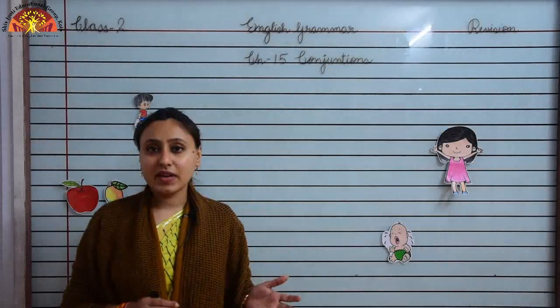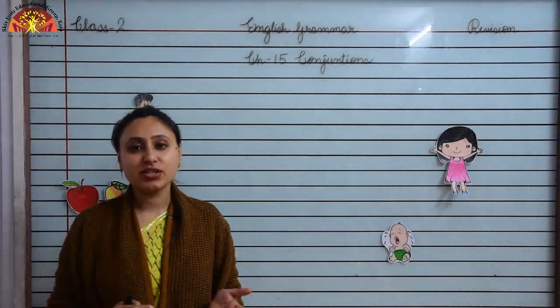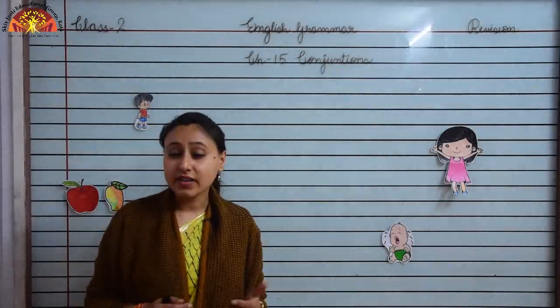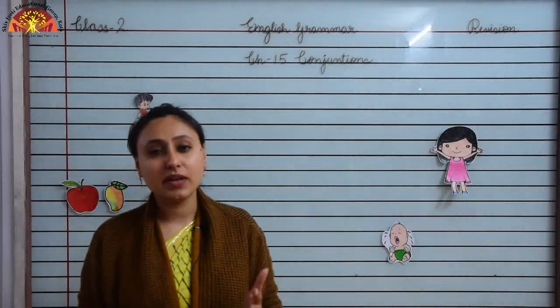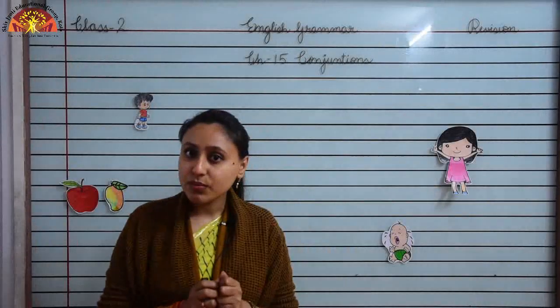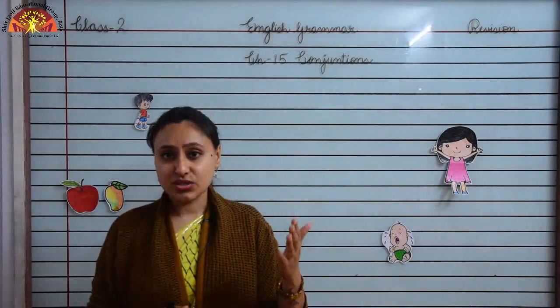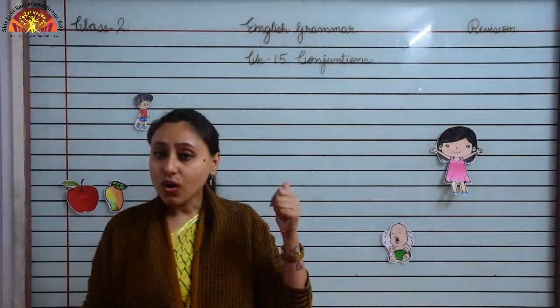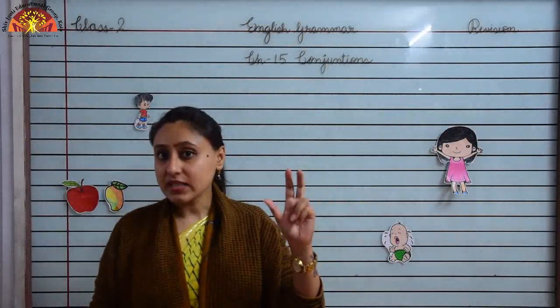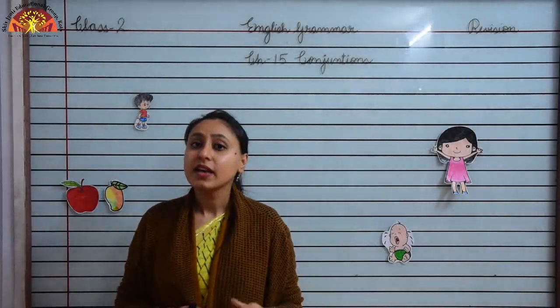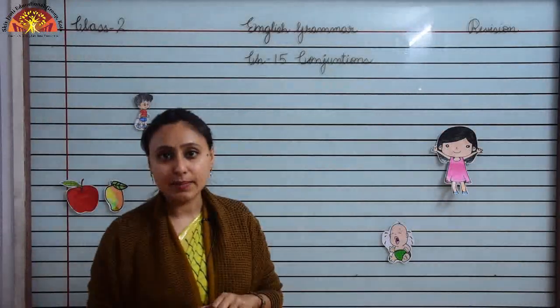Children, now we will revise chapter 15, conjunction. Open your book, take out page number 67. What are conjunctions? Conjunctions help us to connect two or more words or sentences. Today we will revise conjunction words such as or, and, but and because. Let us revise through some examples.